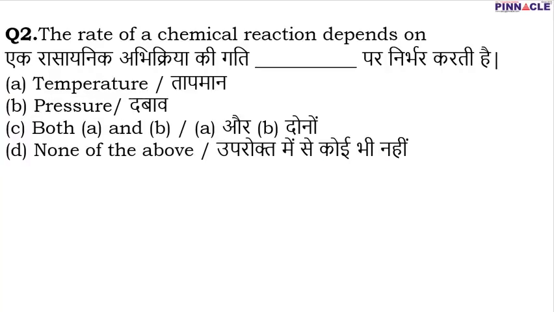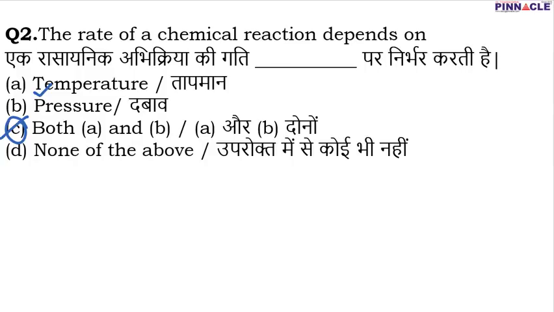In question number 2, it has been asked that the rate of a chemical reaction depends on what. We all know about chemical reactions. So the rate of a chemical reaction depends on temperature. Obviously, it depends on temperature. In general reactions, with the increase in temperature, the rate of a chemical reaction also increases. Also, the rate of a chemical reaction depends on pressure. Therefore, we can say that the rate of a chemical reaction depends both on temperature as well as on pressure. Therefore, the correct option is going to be C, that is both A and B.